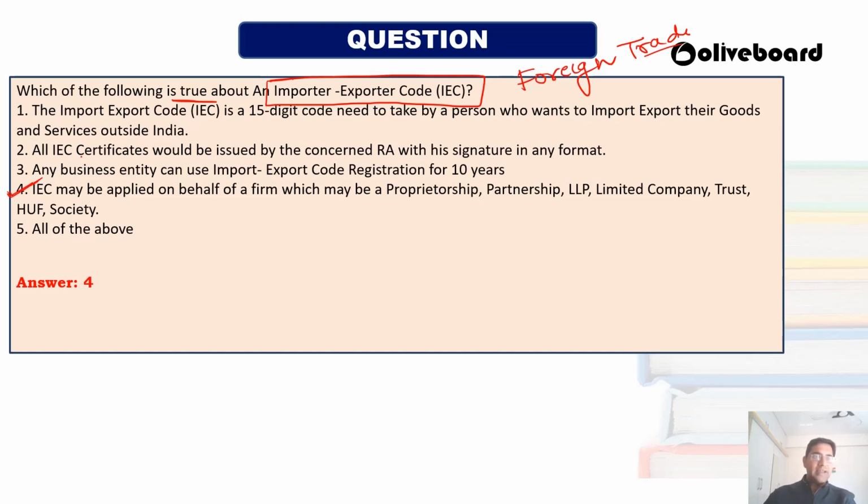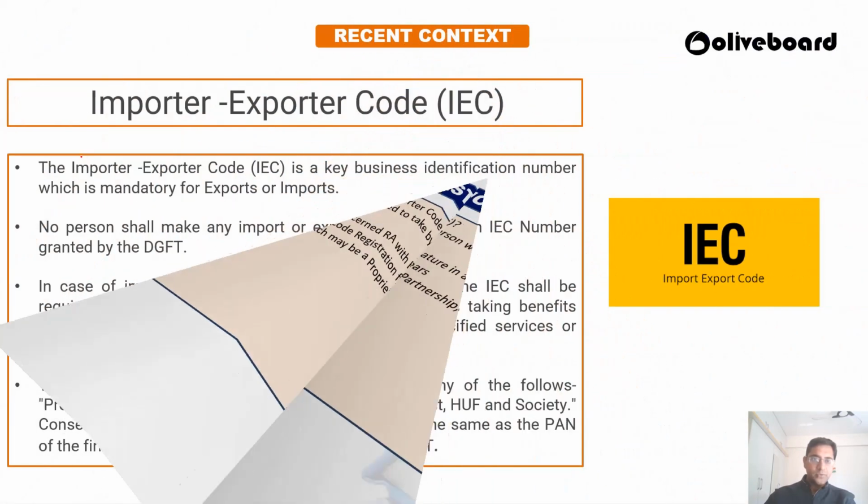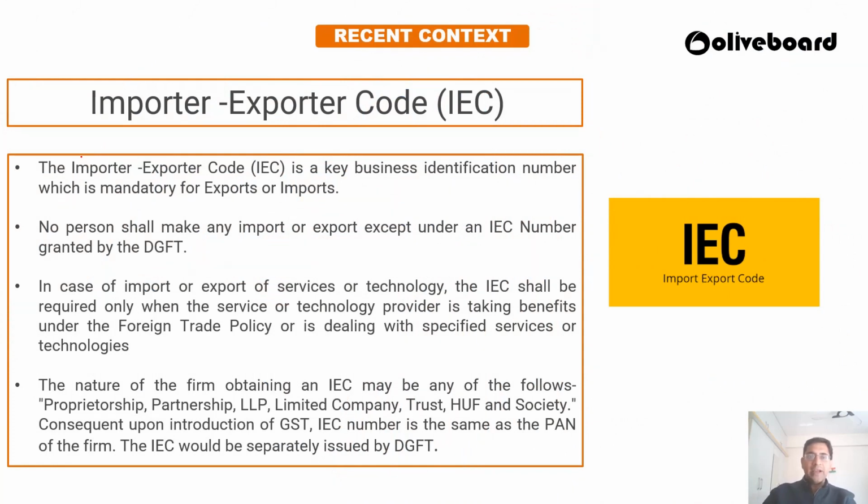Answer is fourth. IEC is applied on behalf of a firm, which may be a proprietorship, partnership, LLP (limited liability partnership), limited company, trust, HUF or society. So what is this Import Exporter Code all about? IEC is a business identification number that has to be taken by every person who is doing export or import.